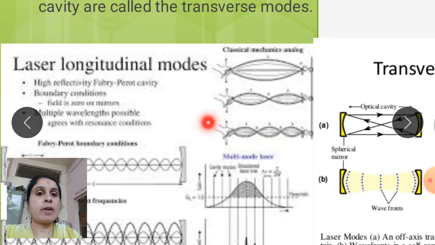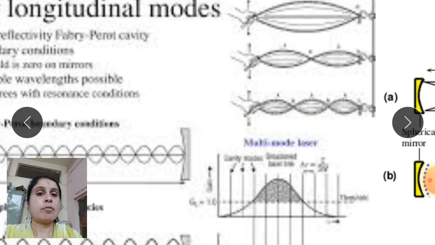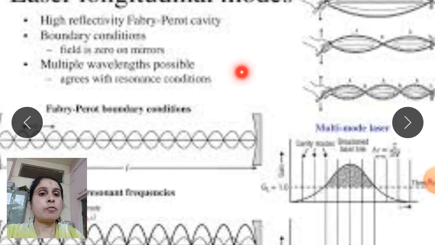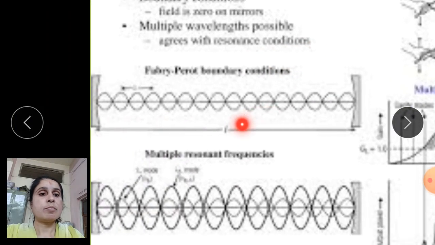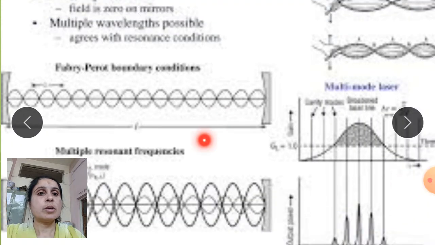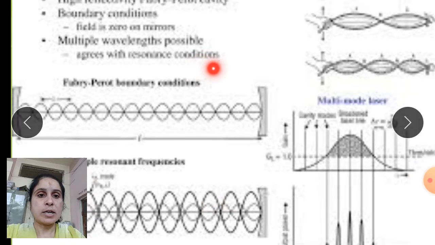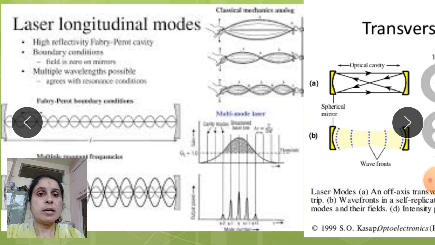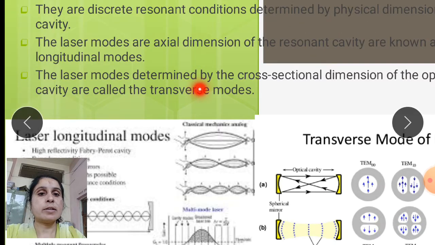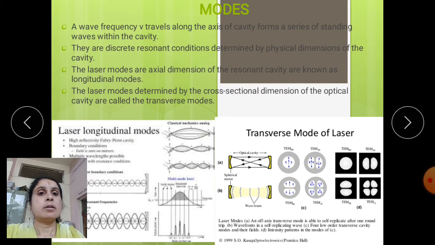The first is the Fabry-Perot form, and the second is multiple resonant frequencies. We will study this in detail next. So, this is called longitudinal modes.